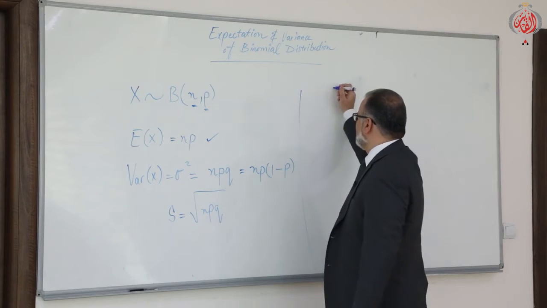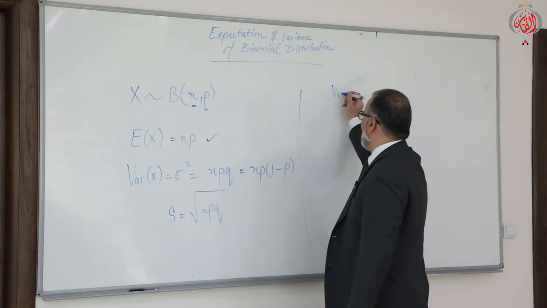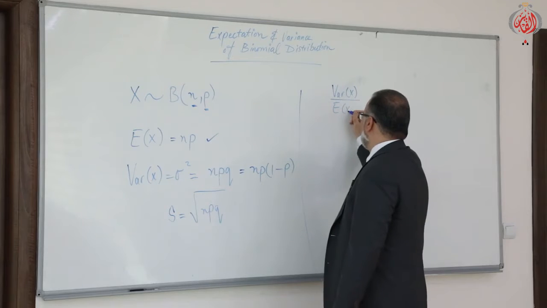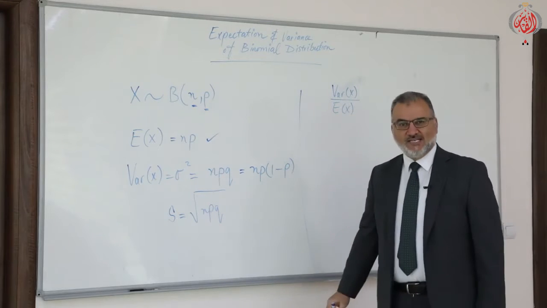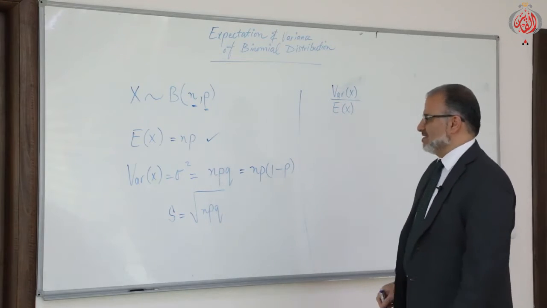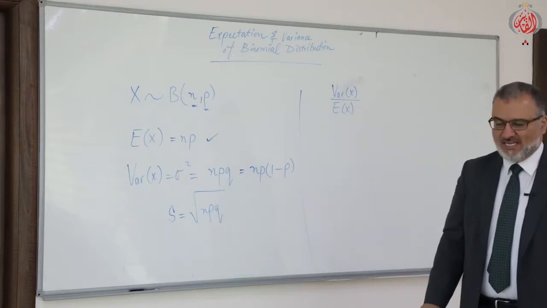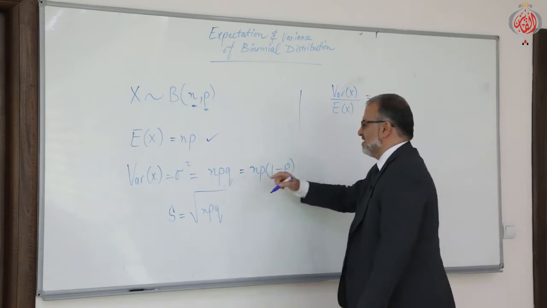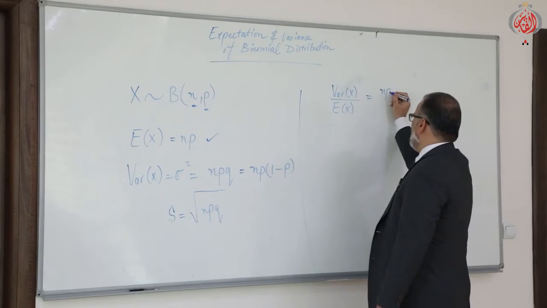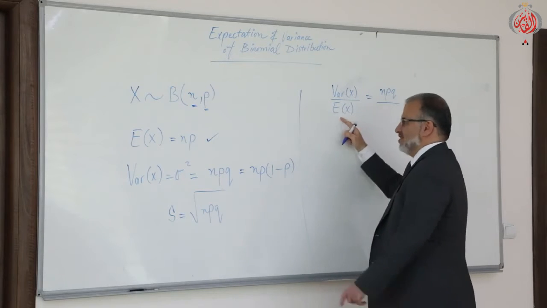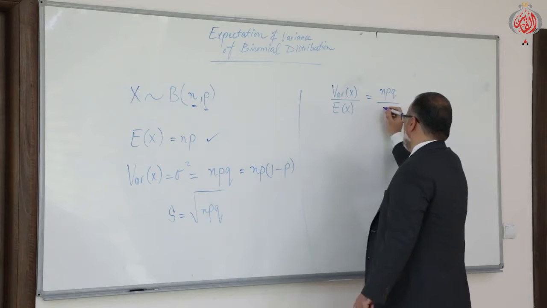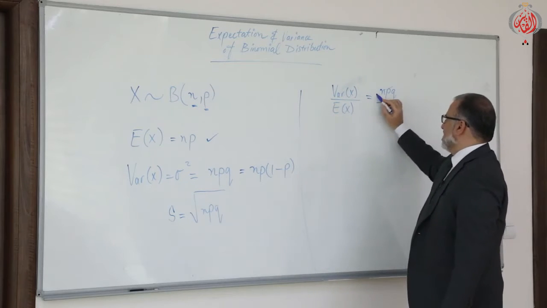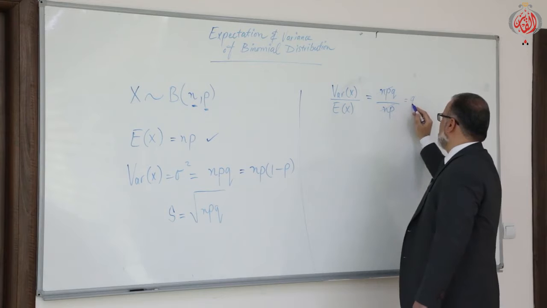If I ask you, what do you think variance of x divided by expectation of x will be? Yes, think about it. What will be the result? It will be q. So what's the variance here? The variance is npq, while the expectation, which is the mean, is np. So if you cancel, the answer is q.